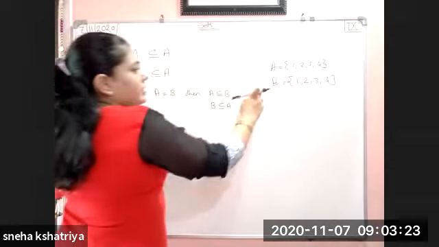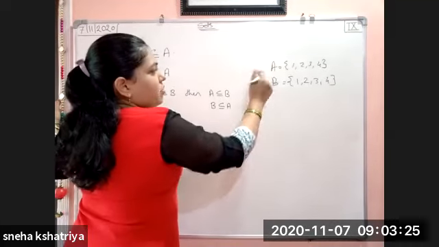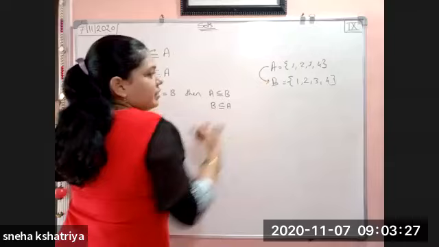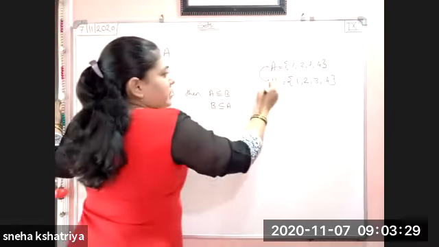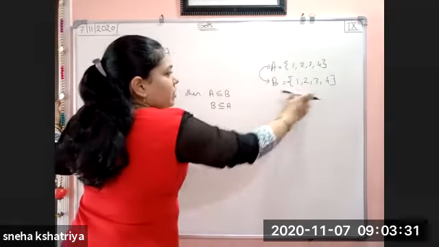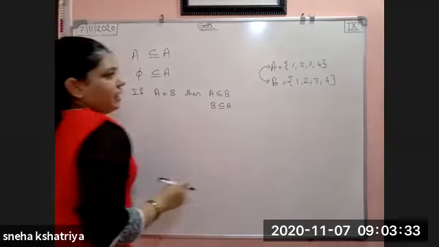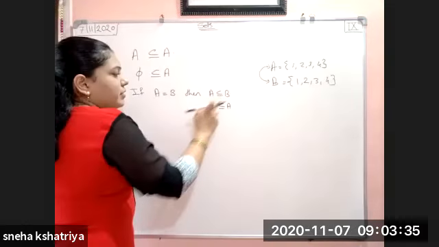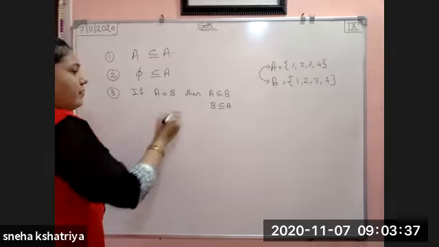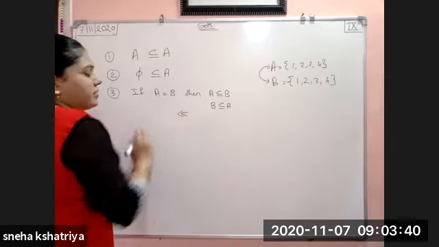Okay. So we can say that A is subset of B because all the elements of A lie in B. And B is subset of A means what? All the elements of B lie in A. Obviously. So A is subset of B and B is subset of A. Same thing is vice versa.